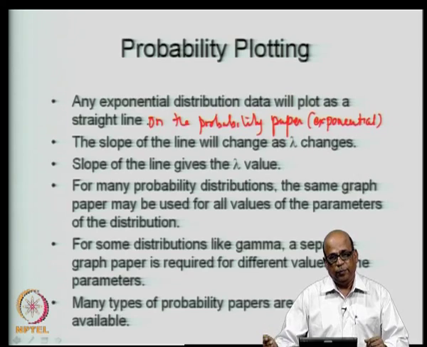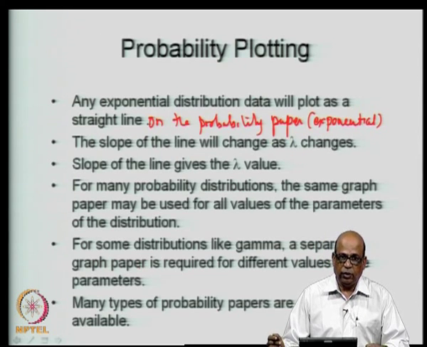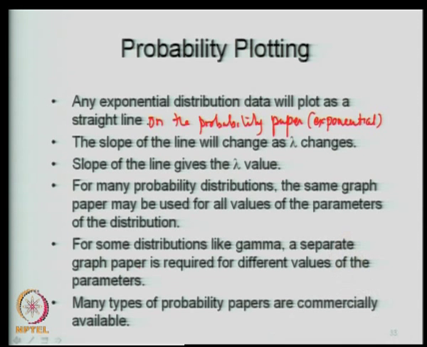So, today in the lecture, essentially we started off with the frequency factors, and we introduced the frequency factors associated with the normal distribution, and we solved an example corresponding to that.